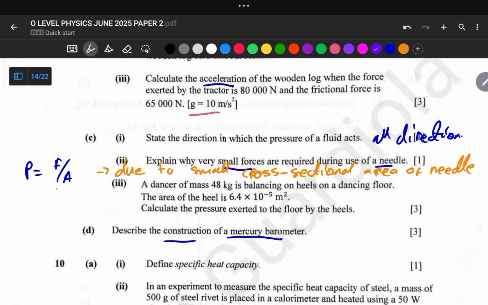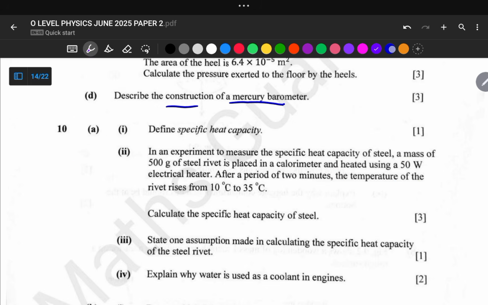It's part D of our question number 9. So let us move on to number 10, which says describe, defining the specific capacity. So we are going to define the specific capacity. Specific capacity is the amount of energy that is required to raise the temperature of a unit mass of a substance by 1 degree Celsius or by 1 Kelvin.